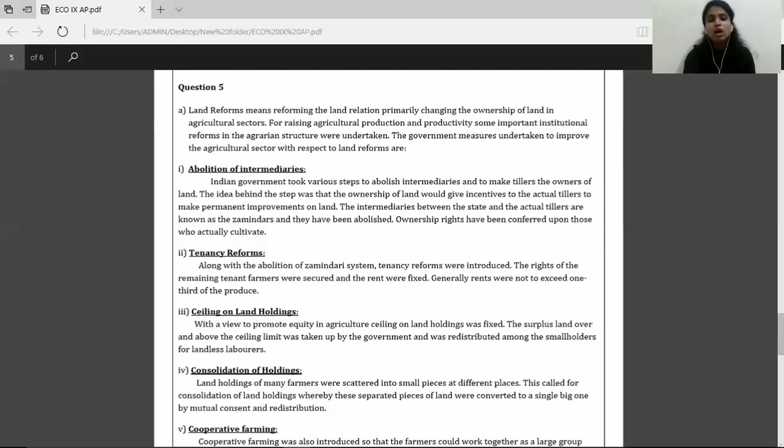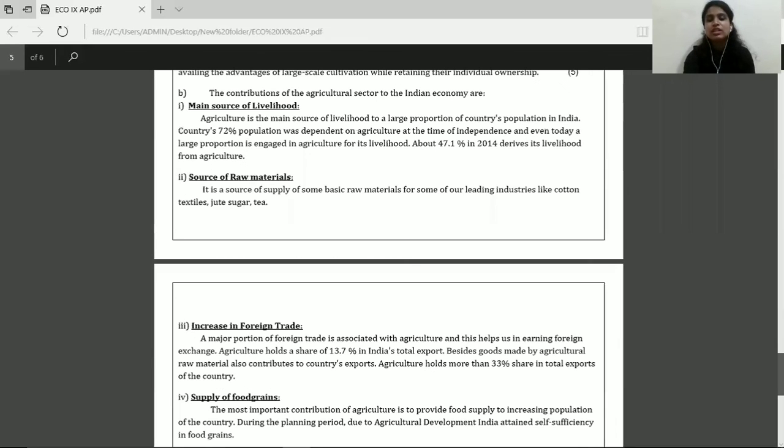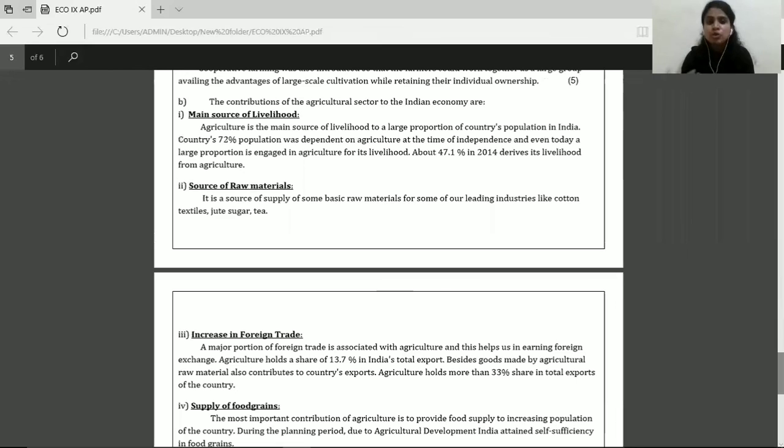Now, moving to the last part of the question, that is 5b. What are the contributions of the agricultural sector to the Indian economy? Again, you will write the statement at the beginning of the answer. The contributions of the agricultural sector to the Indian economy are, and then write 5 contributions. Underline those head points, number those head points, write suitable explanation for these head points. So for 5 marks, you have to write 5 contributions along with their explanation. So once you have done that, you earn your 5 marks.